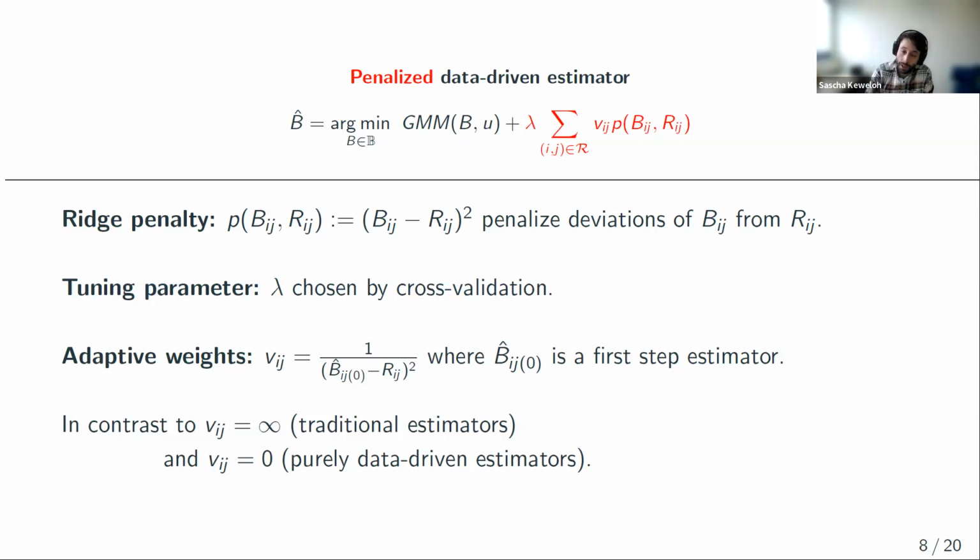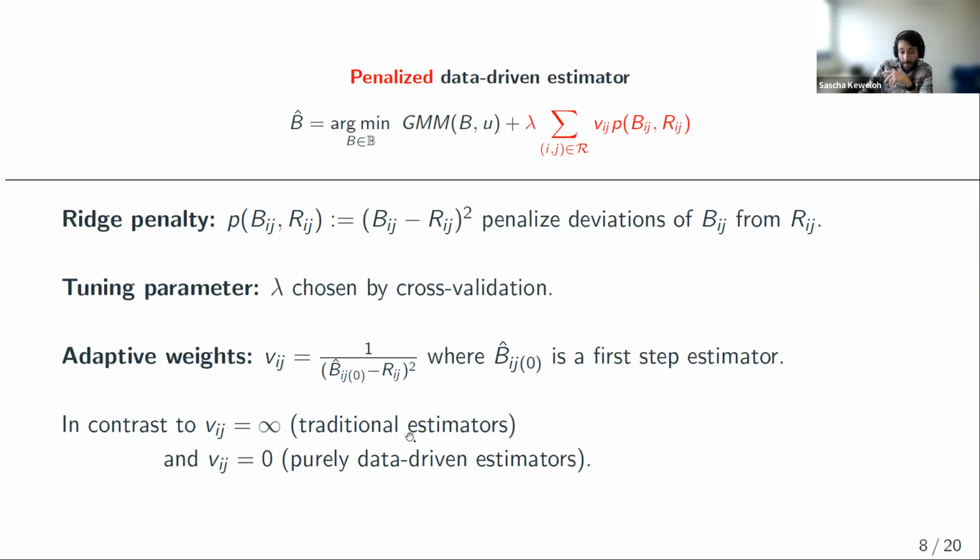But if we impose a restriction which is incorrect, well, then the first step estimator does not converge to the restriction. This term does not go to 0, the weight does not go to infinity, and it remains cheap to deviate from incorrect restrictions. And that's the basic mechanism which allows this penalized data-driven estimator to distinguish between correct and incorrect restrictions. And looking at these weights also shows the relation to traditional and purely data-driven estimators.